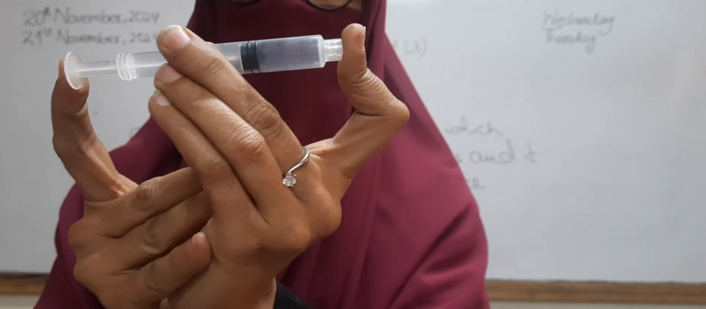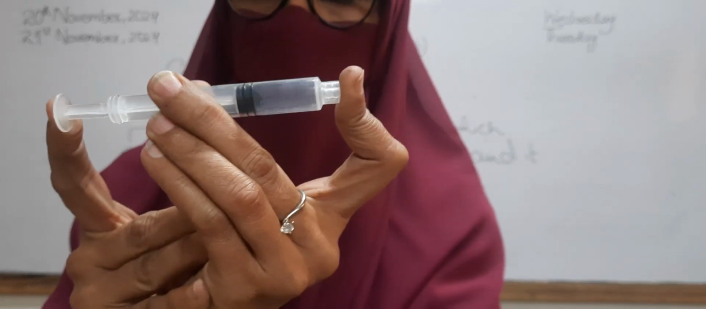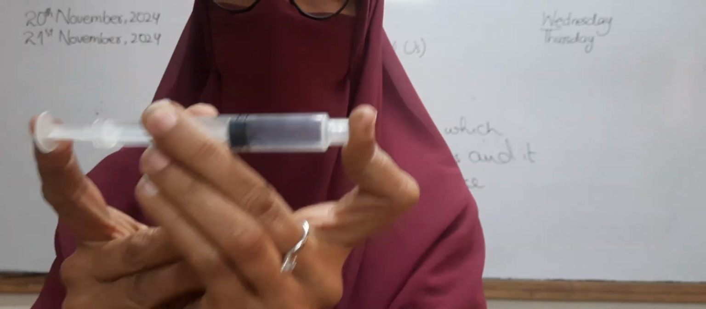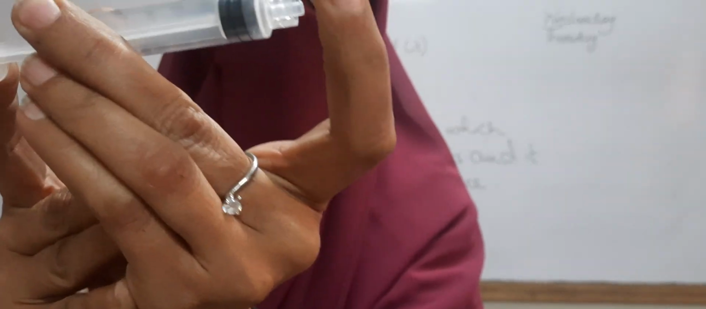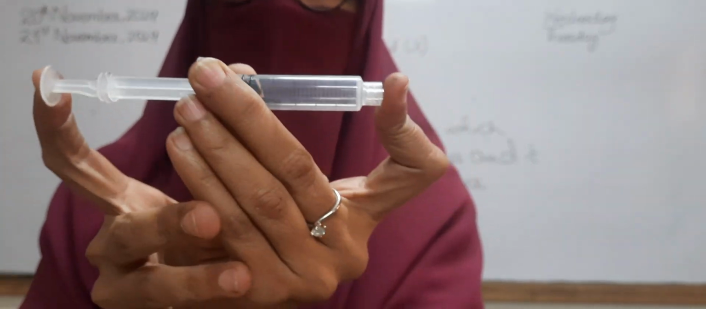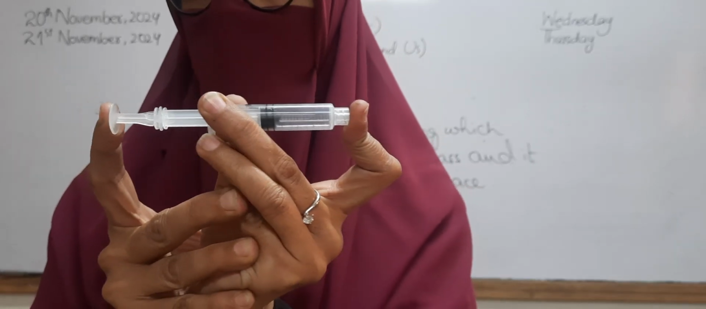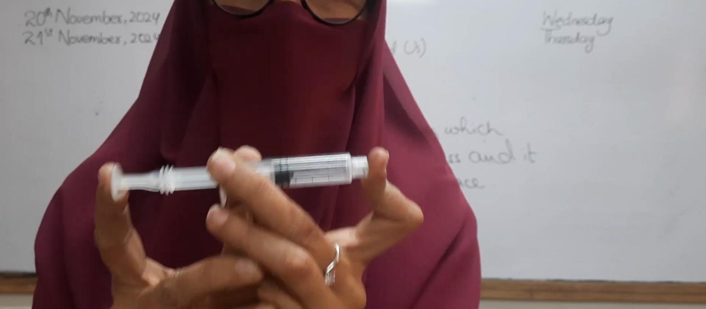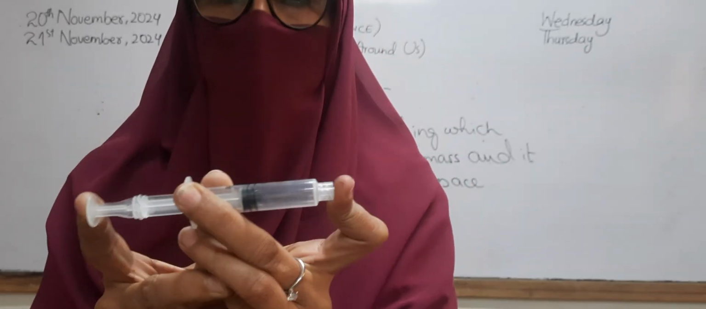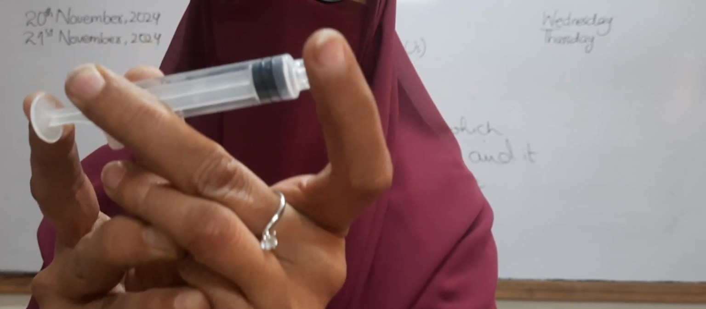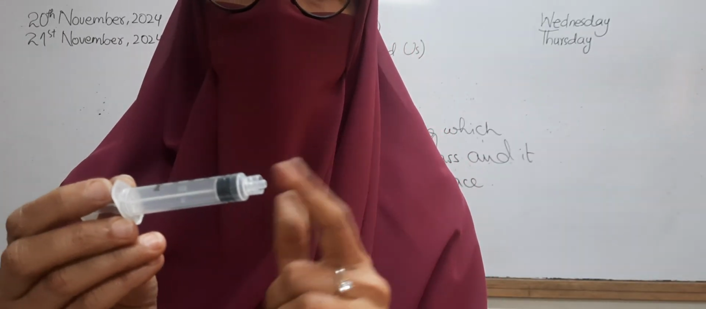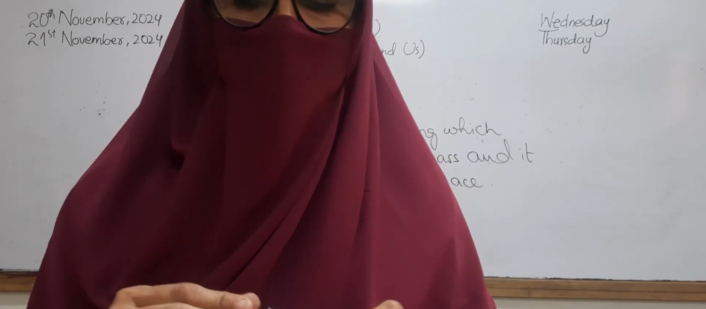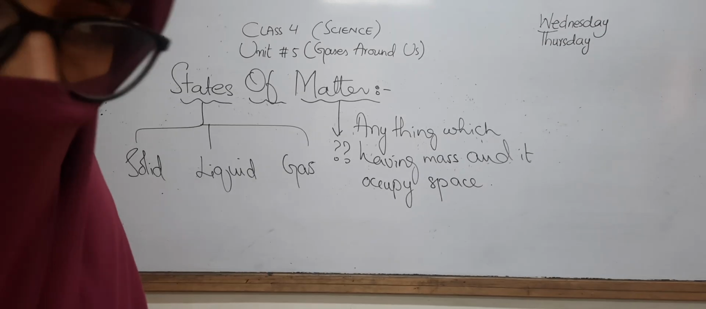And if I remove my finger from the front, you will hear the sound of the air coming out of the syringe with some pressure. Right? You can do it at your home also: if you push the plunger of the syringe from one side, you can feel that there must be some air present inside the syringe. And it can release when I remove my finger from this side. So it can also show that the particles of the gas have a large amount of space between them.